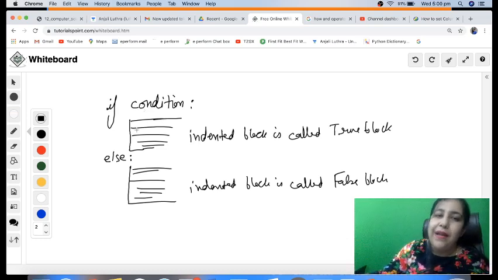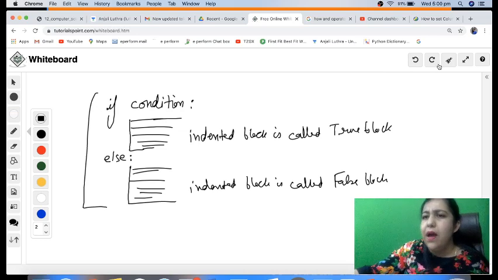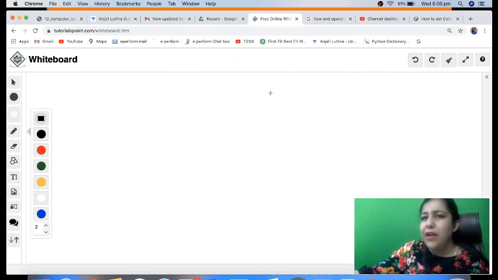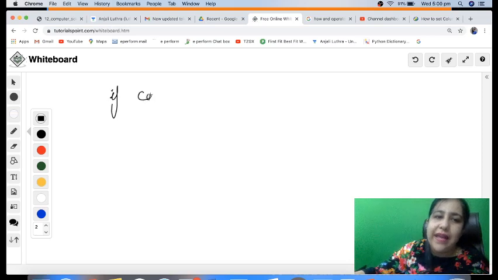right? But we have another scenario where we can have a number of conditions. I have 6-7 conditions. I need to check if the first one is true, then do this, and then don't check anything. But if the first one is false, then check the second condition. If that one is false, check the third condition, and so on. So for that we use a thing called elif ladder.